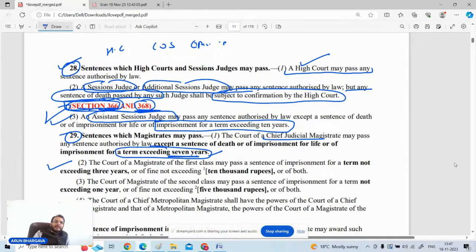Another question to you people is, if the matter is before the judicial magistrate, and the judicial magistrate is of the view that more punishment is required to be given, under which provision will he be capable of doing so? What is the relevant provision he will follow? Who will give me the answer?